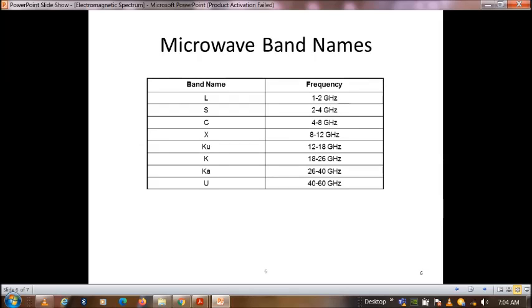Based on this, microwave bands are also allocated: L band, S band, C band, X band, Ku band, K band, Ka band, U band. The frequencies are 1 to 2, 2 to 4, 4 to 8, 8 to 12 gigahertz ranges. These are the spectrum allocations.